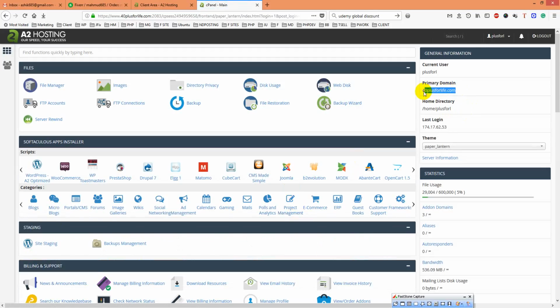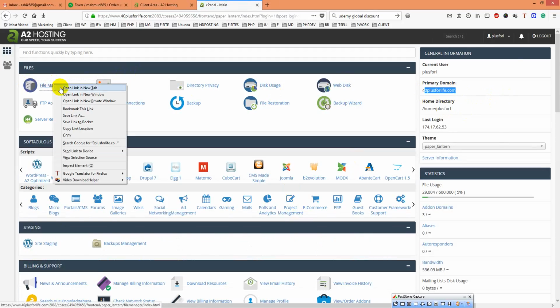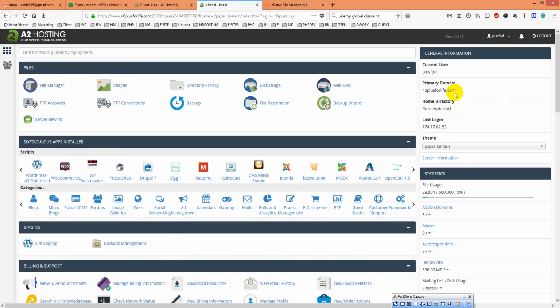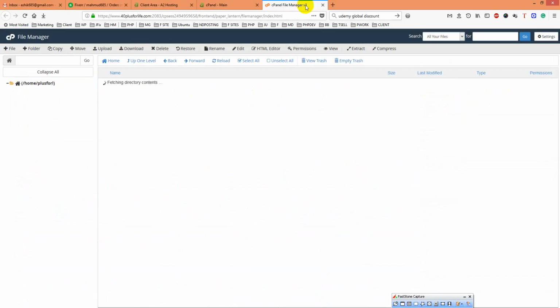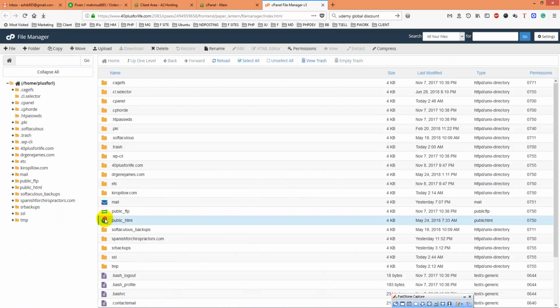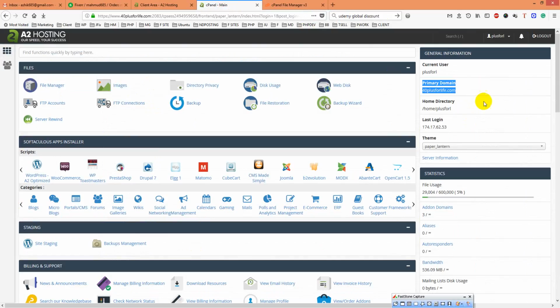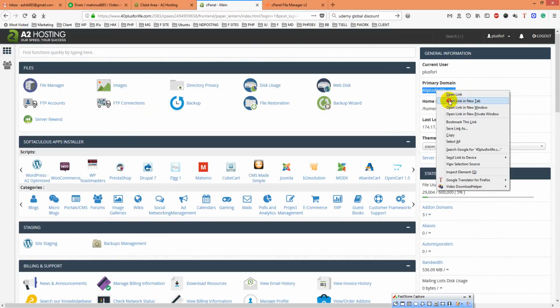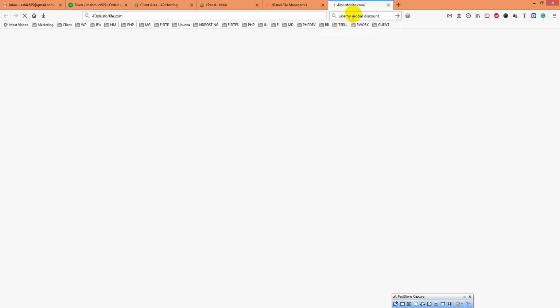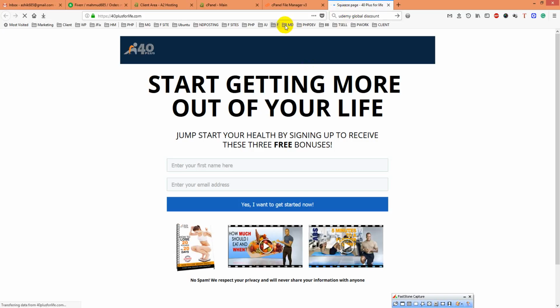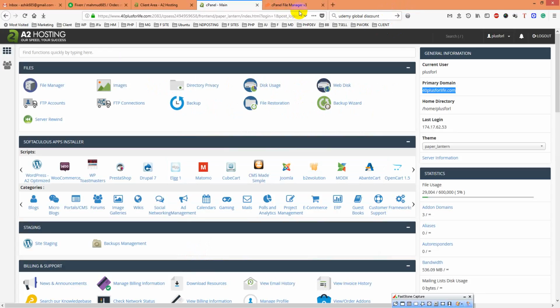Here is the first site, and here are its files under file manager. Because this is the primary domain, its files will be under public_html. It's public underscore html, and its files are here. If you check this site, it is running well. Yes, this site is working fine, nicely, and it is working from A2 hosting. So next, you gave me another 3 sites.